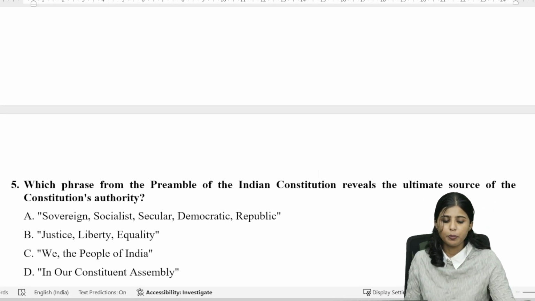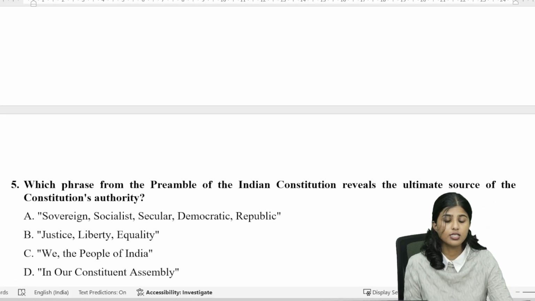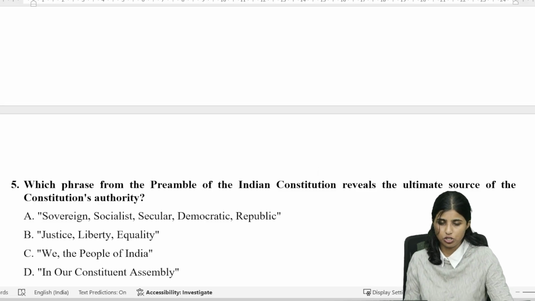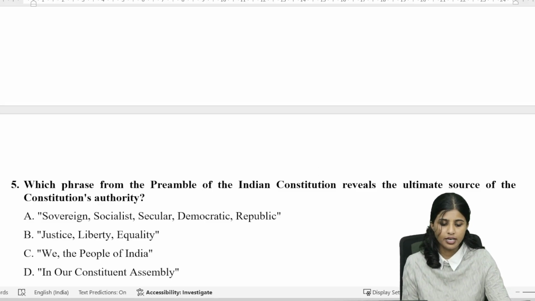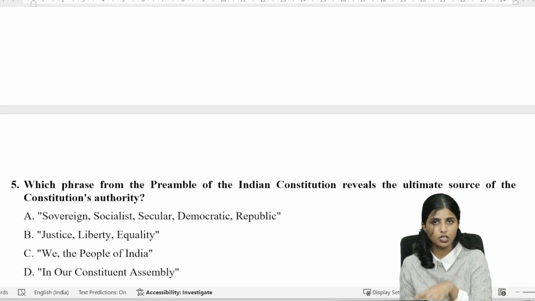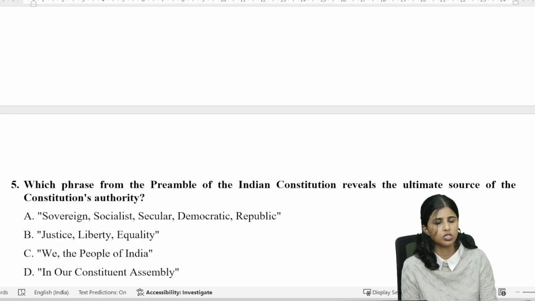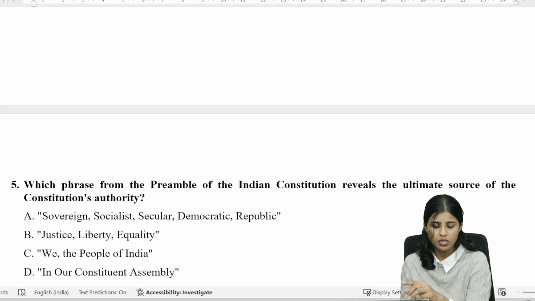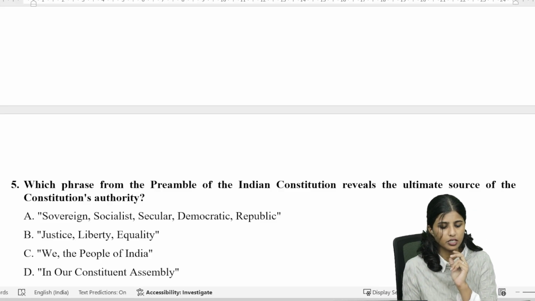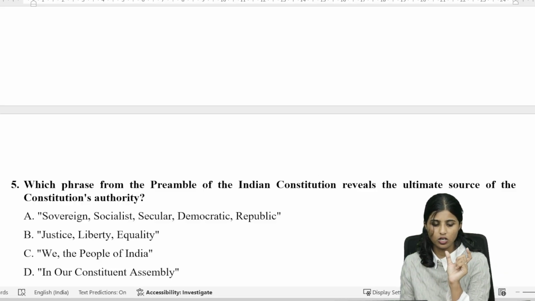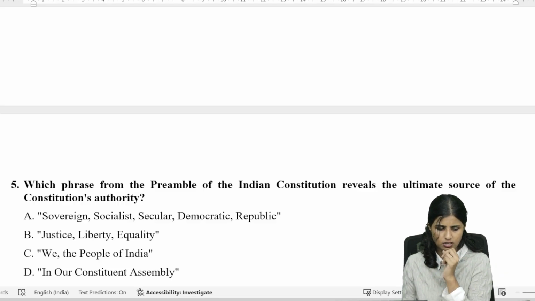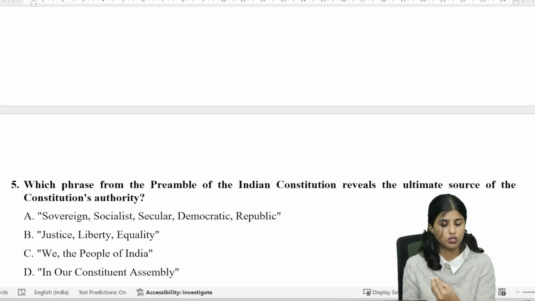Which phrase from the preamble of the Indian Constitution reveals the ultimate source of the Constitution's authority? Option A, sovereign, socialist, secular, democratic republic. These terms are the basic structure of the Indian Constitution, which is added in the preamble. And the second option, justice, liberty, equality, is also a component of the preamble. But does that reveal the ultimate source of the Constitution's authority?